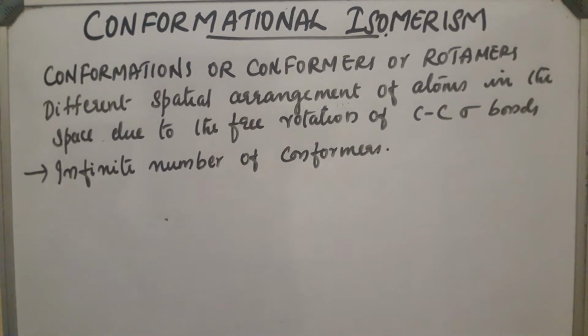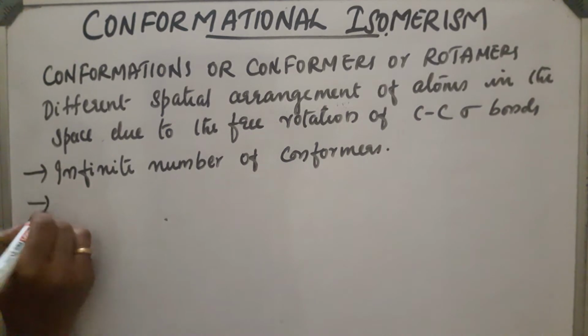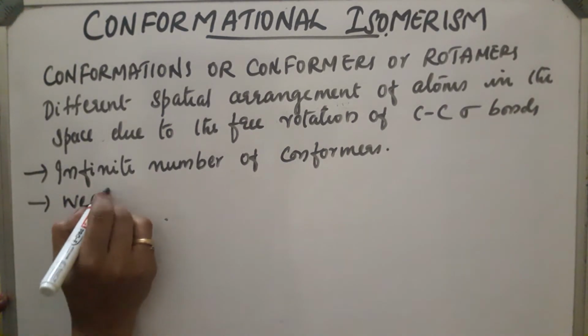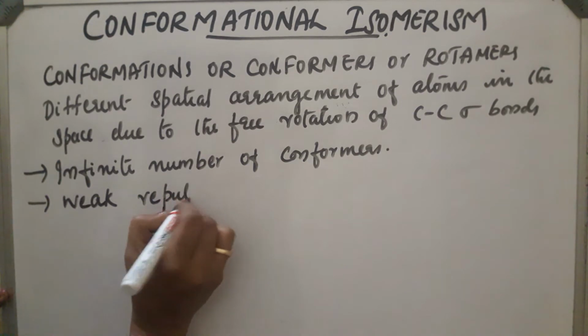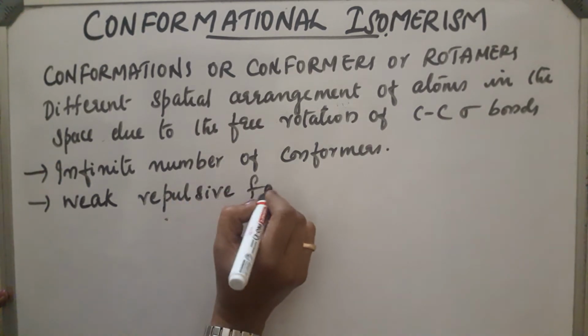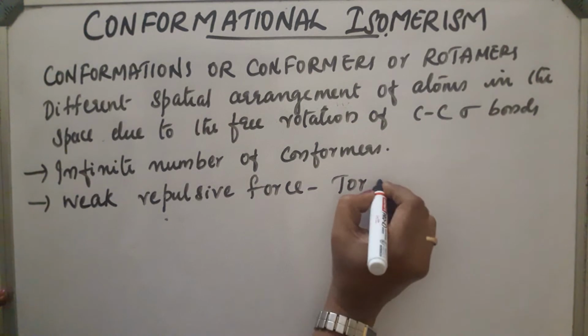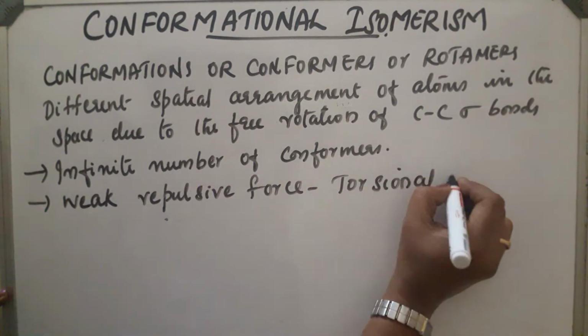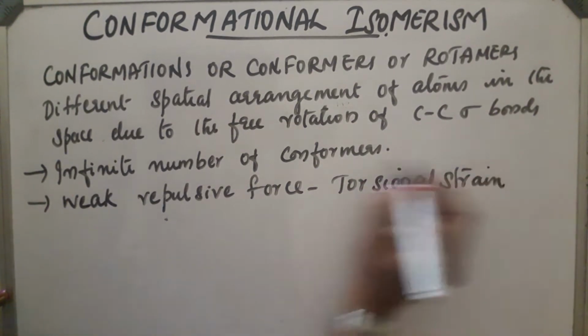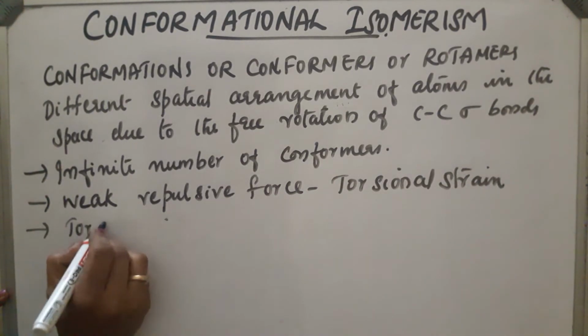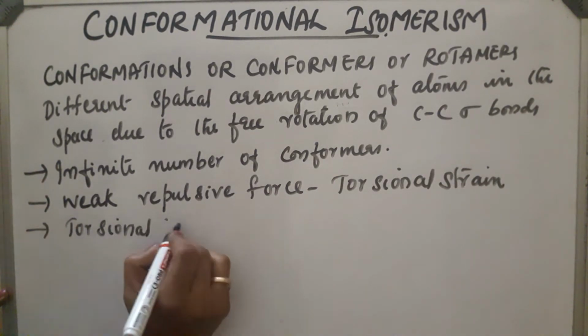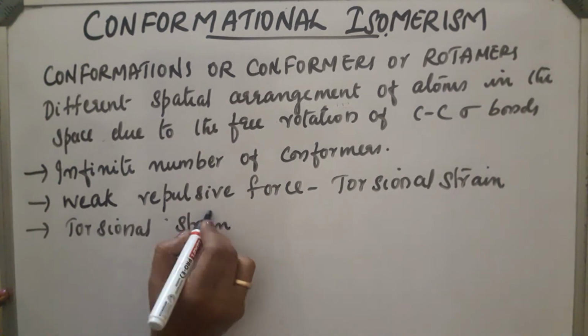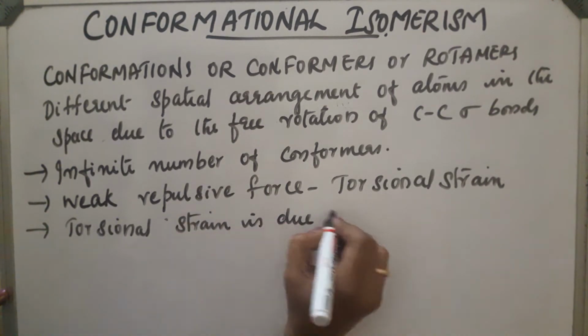But when these bonds come closer, we can see that there is a weak repulsive force. This weak repulsive force hinders the free rotation. These weak repulsive forces are called torsional strain. Torsional strain is due to bond pair repulsion.